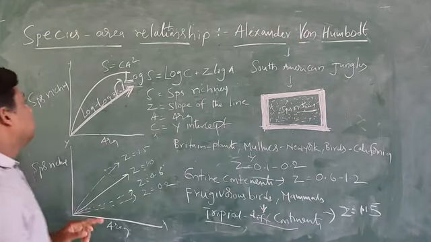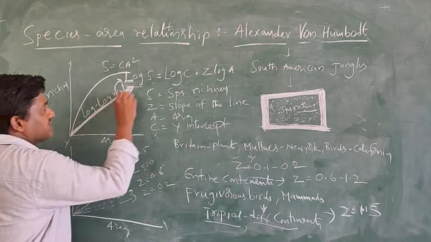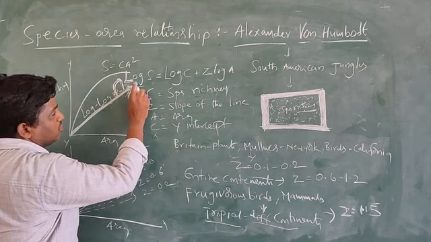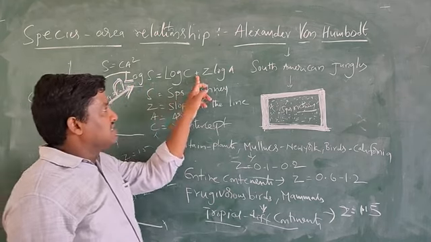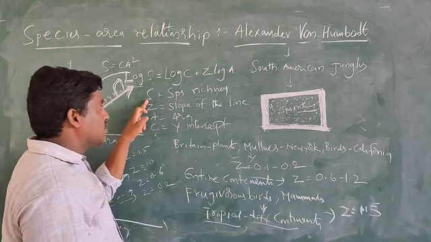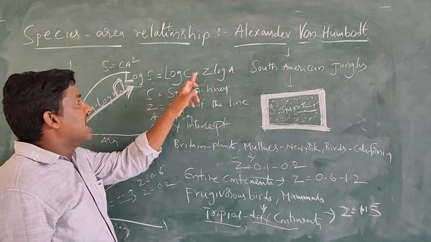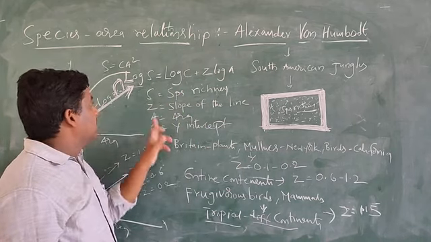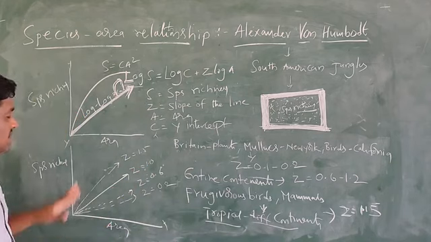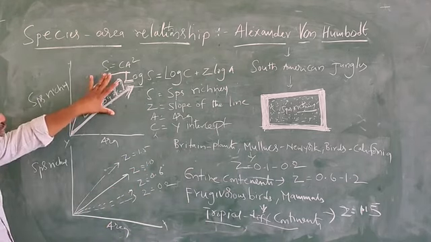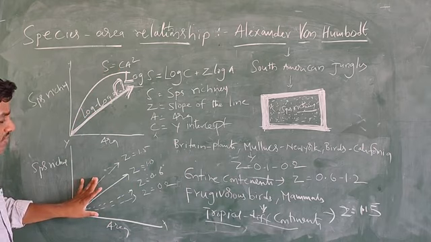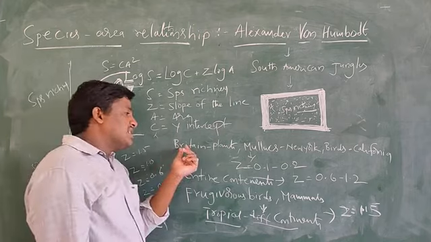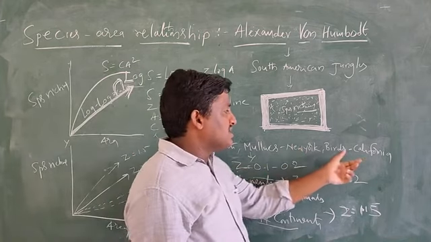And also see here, the species area relationship on the logarithmic scale shows a straight line. So it gives the formula: log S is equal to log C plus Z log A. Here S indicates species richness, Z is the slope of the line, A means the area, C means Y intercept. Here you can see the two diagrams I showed; only one diagram is present in the textbook, so according to the values I showed this other graph. You can see plants in Britain, molluscs in New York, birds in California.